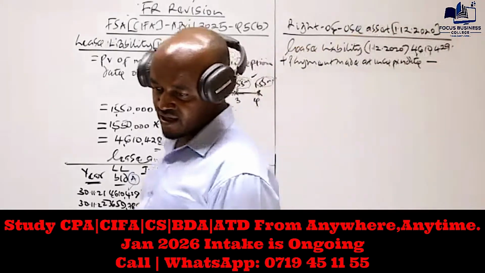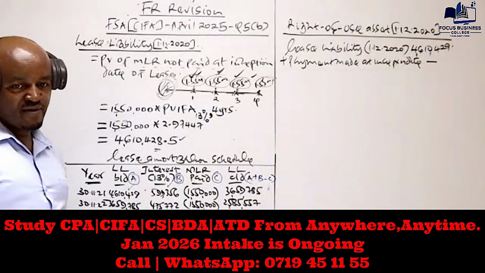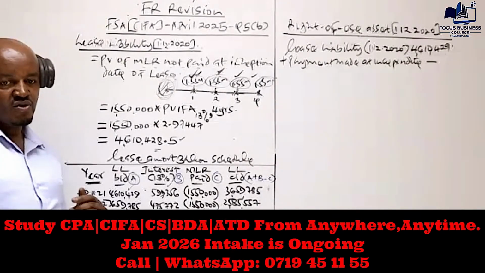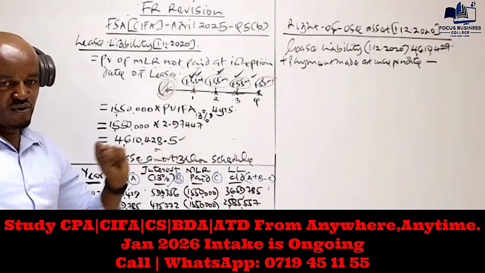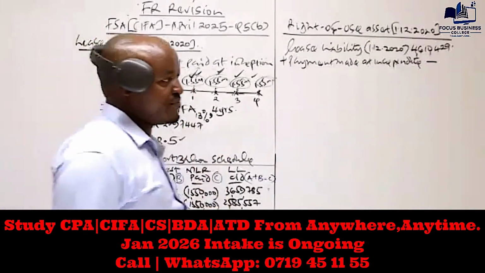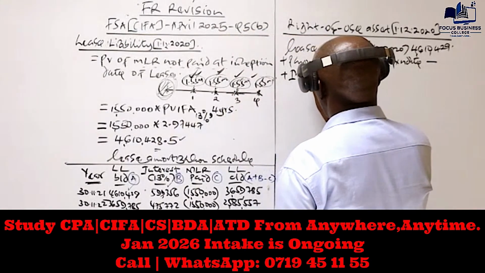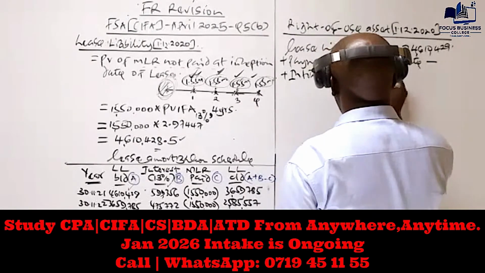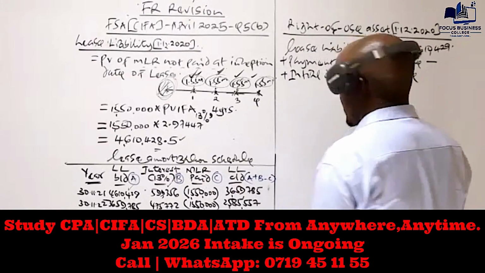You can only have a payment at the inception date where the minimum lease rentals are payable in advance, because then the amount is supposed to be paid at the start of the lease. And then to this we add the initial direct costs associated with the lease.